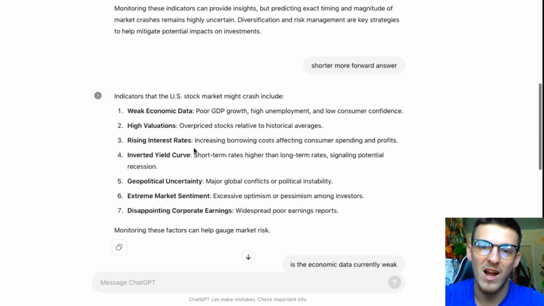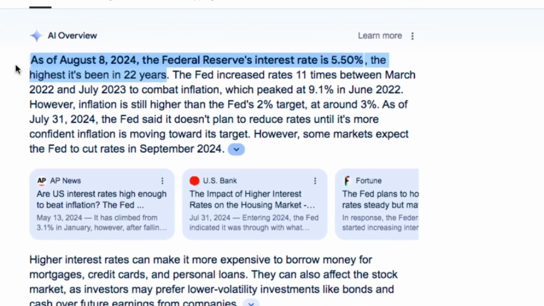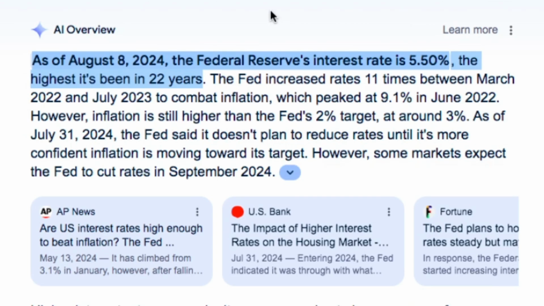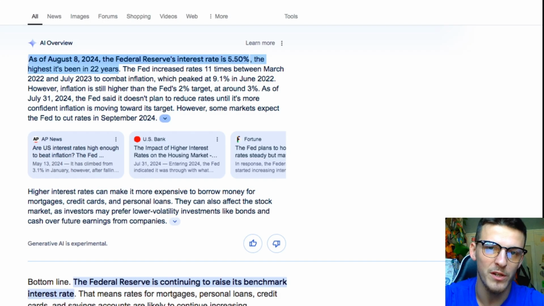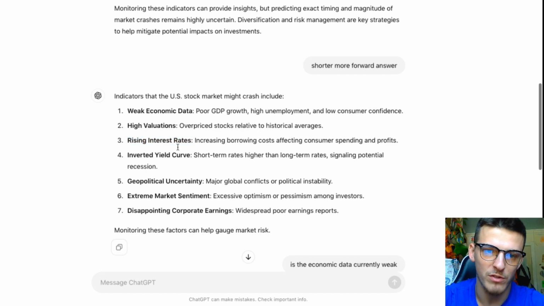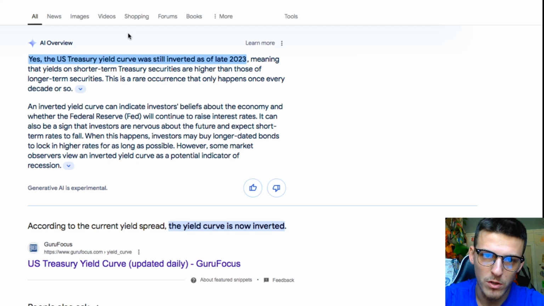Number 3, rising interest rates. As of August 8th, 2024, the Federal Reserve's interest rate is 5.5%, the highest it's been in 22 years. Check that off the box, rising interest rates. Number 4, inverted yield curve. Yes, the U.S. Treasury yield curve was still inverted as of late 2023 and continues to be inverted.